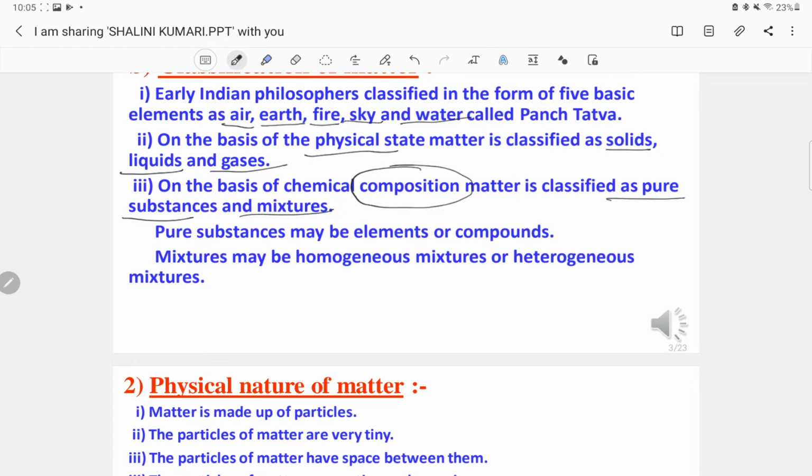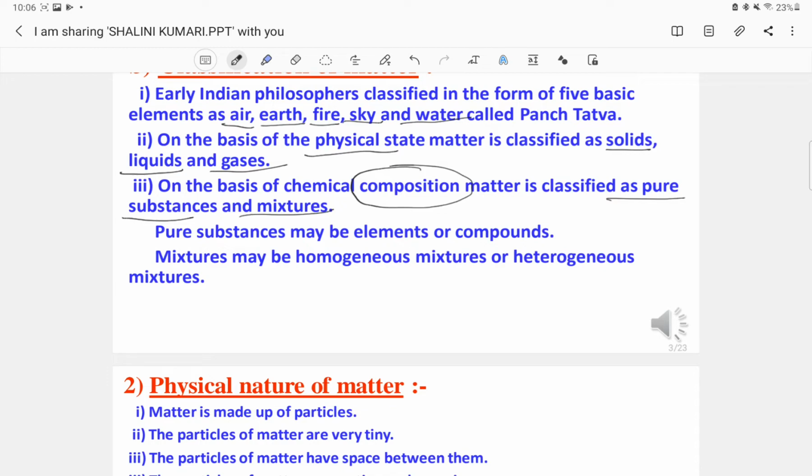Now pure substances and mixtures are covered in detail in the second chapter of class 9, so we will study them there. But the basic difference between a pure substance and a mixture is that pure substances are made up of only a single type of atom or substance, whereas mixtures are a combination of two or more different types of substances.